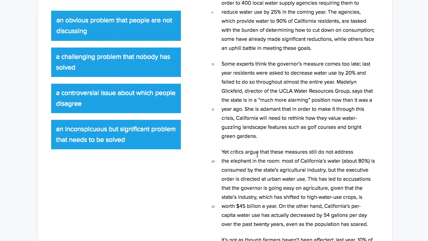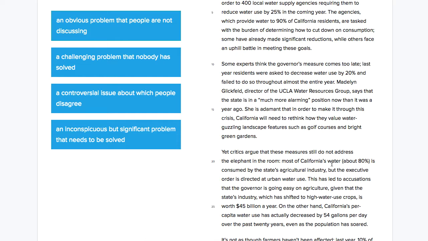So this says, "Yet critics argue that these measures," so the measures that the governor put in place, "still do not address the elephant in the room." Now a colon. So the thing that we're reading next is going to be the elephant in the room. So already I'm using context. This is the syntax here. "The elephant in the room. Most of California's water, about 80%, is consumed by the state's agricultural industry, but the executive order is directed at urban water use." So cities, not agriculture.